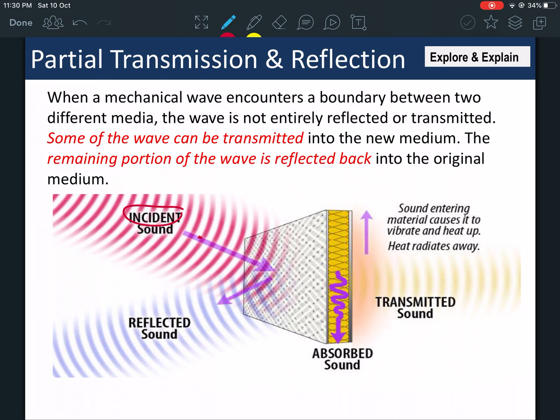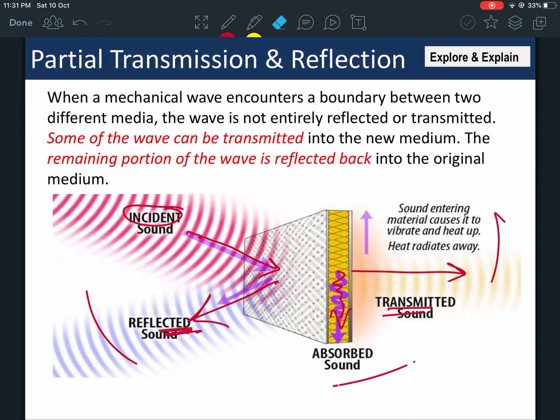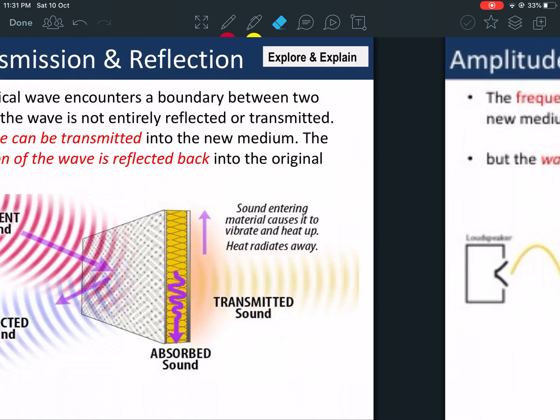An incident sound, they mean the beginning, so the sound hits this wall. Some of it is reflected back, some of it is absorbed by the wall, and some of it is transmitted to the other side. So you have three. You have sound reflected, sound absorbed, sound transmitted, and sometimes you can have all three of them at the same time. Okay, that's all I want you to know about these three things: reflection, transmission, and absorption.